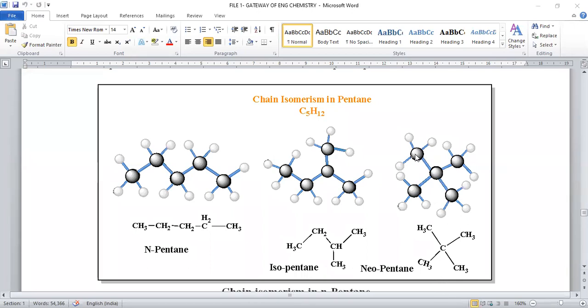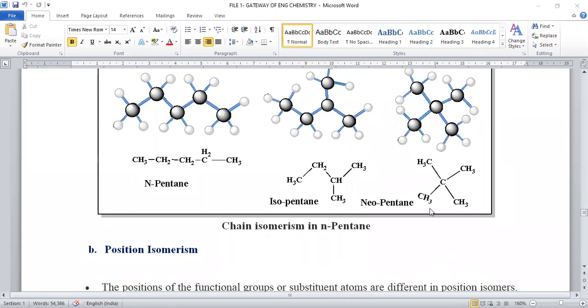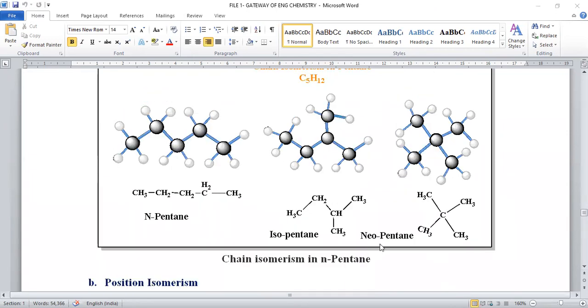What happens around the carbon? You can find 4 methyl groups. So entire carbon chain length will be 3 carbons only, and remaining 2 carbons became side branches. Now it is the kind of third isomer which is known as neopentane.